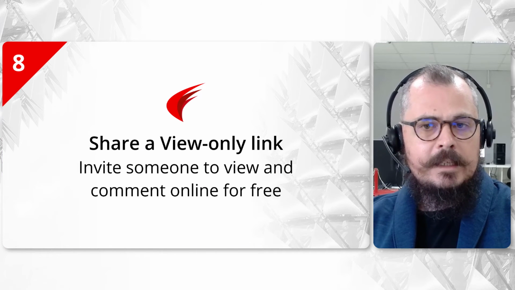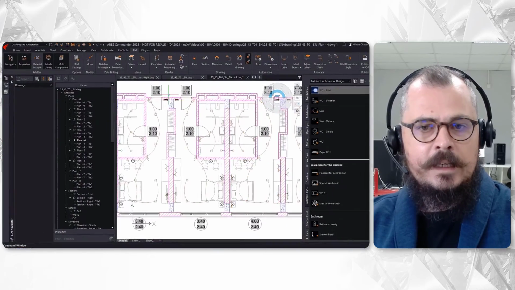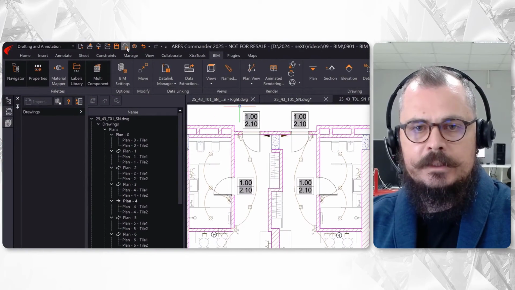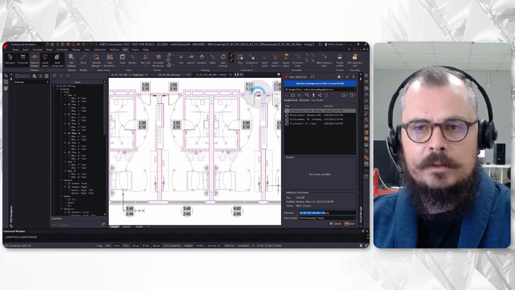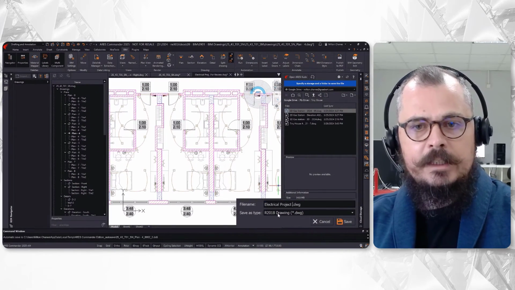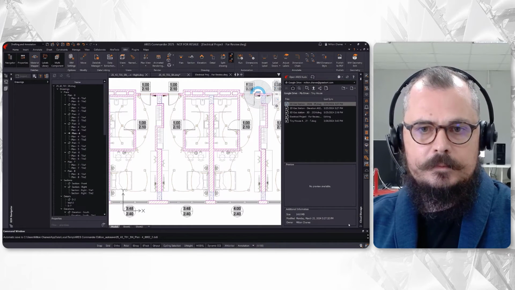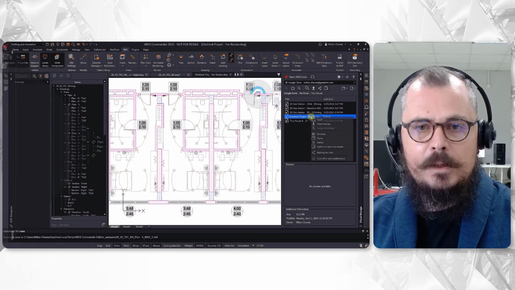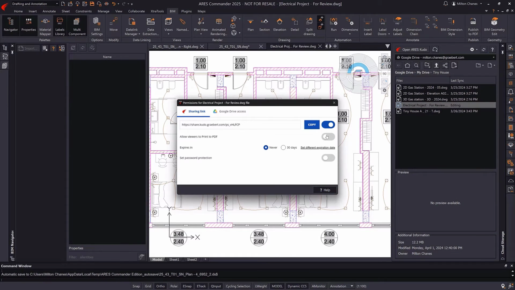So view-only links make it easy to invite someone to view and comment online for free. To collect feedback from our customer, the very first step is to upload this floor plan to a cloud storage. We are using here Google Drive, but many other options are available. After uploading, we can select the file and do a right-click to find the permissions dialog box and create the view-only link.